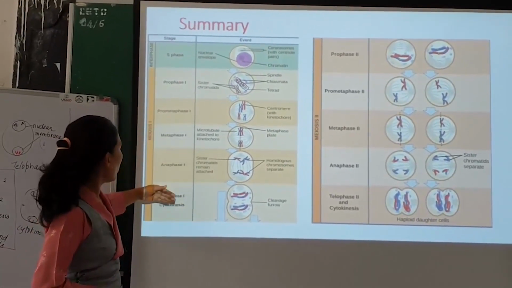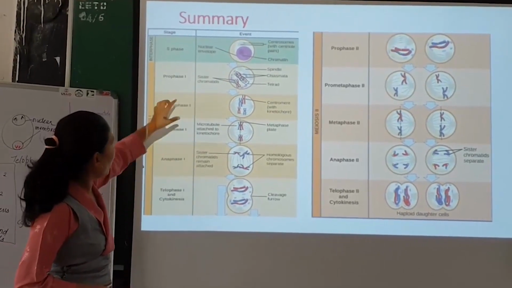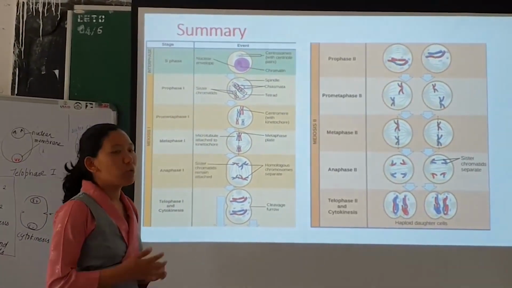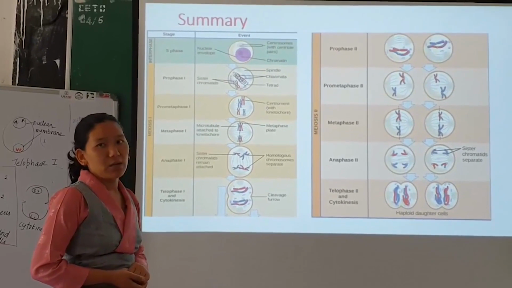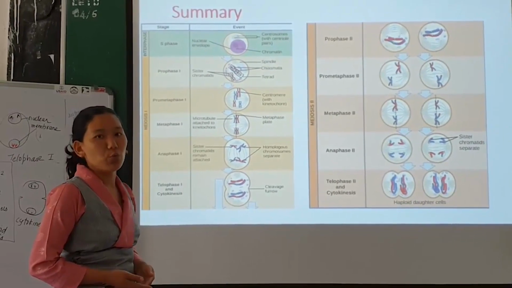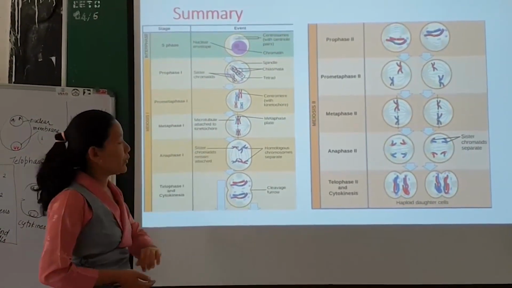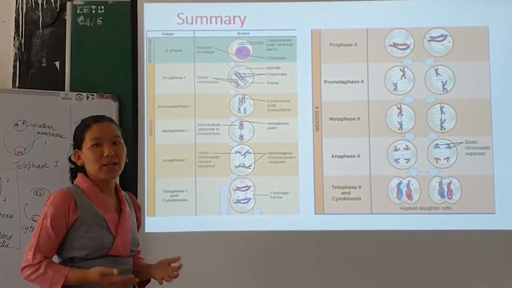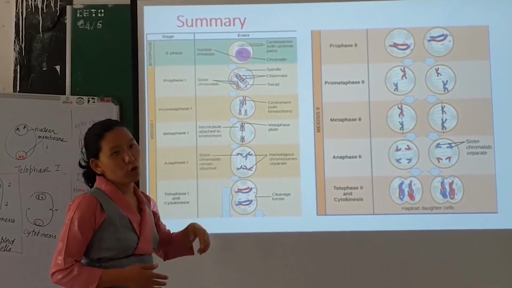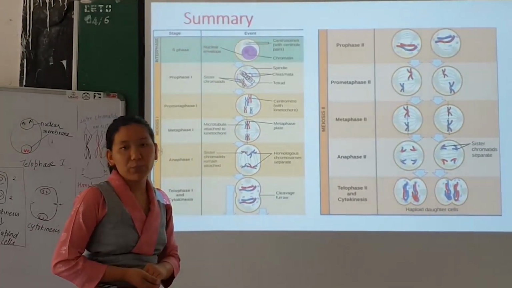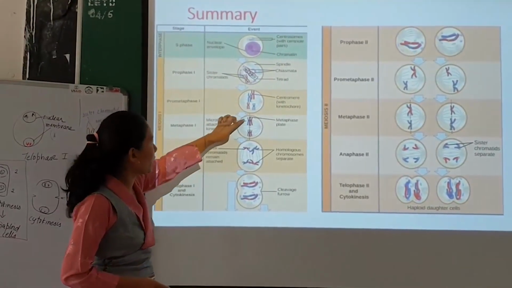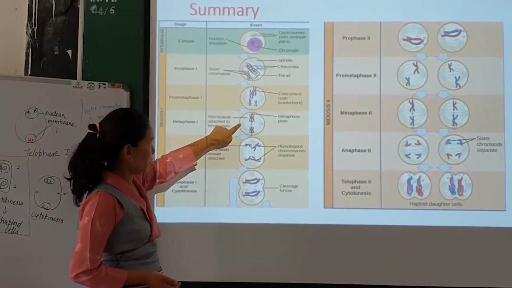In meiosis 1, if you look at the brief behavior of the chromosome, in prophase 1 the main thing is that chromosomal condensation takes place and there is a crossover, which leads to the formation of recombinant chromosomes. In metaphase 1, the chromosomes lie in the cytoplasm because the nuclear membrane has already disappeared in prophase 1. The chromosomes that paired during prophase, the homologous chromosomes, lie in the equatorial plate, and they are held by the spindle fibers from both ends.